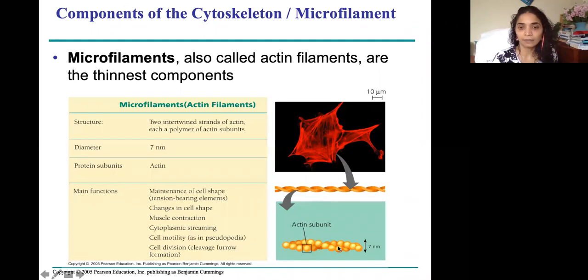they are quite thin, made of actin protein, and they help in maintenance of the cell. They help in changing the shape of the cell when amoeba has to move. And muscle contraction, if I have to move my hand like this, it is because of microfilaments that it is happening. And they help in movement of cytoplasm inside the cell. In plant cells that happens, and also in formation of pseudopodia in amoeba, and in cell division during the pinching of the cell. When the cell has to be pinched, that is the microfilaments. And when chromosomes have to be separated, that was microtubules.